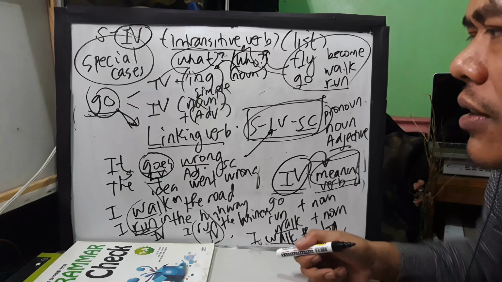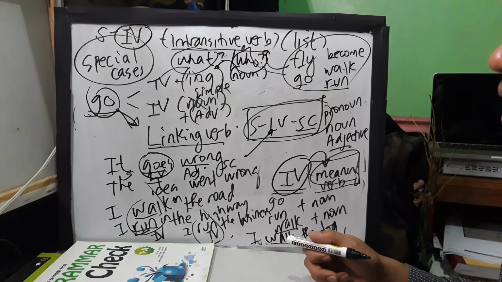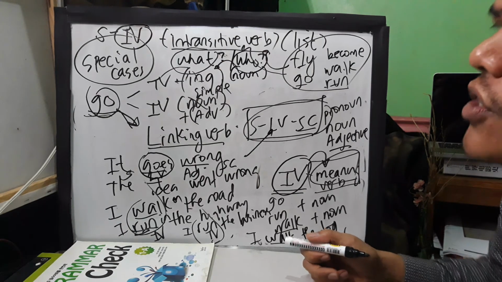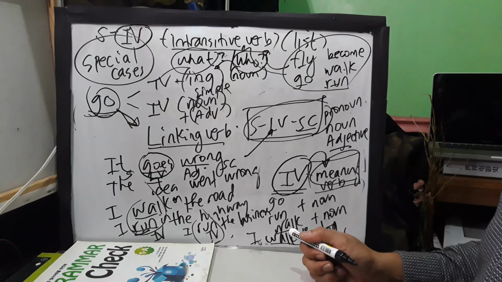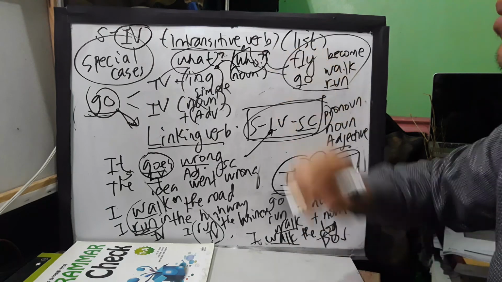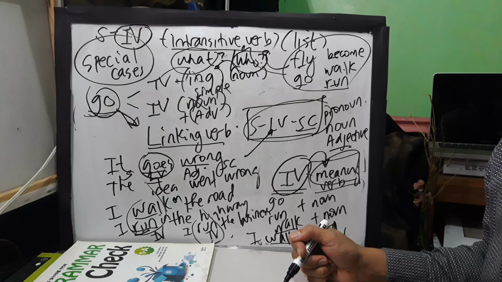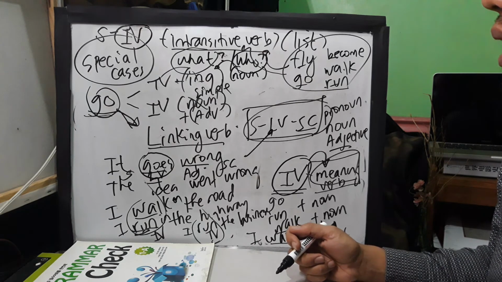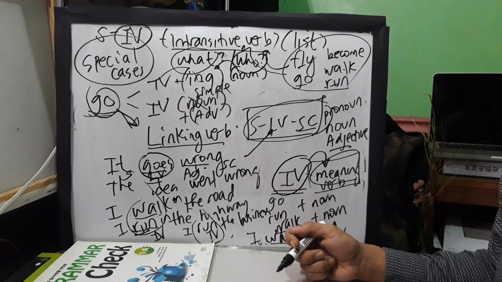Now the question is, teacher, this is quite confusing. Yes, but the next question could be, teacher, are there also verbs that are only used as an intransitive verb? Definitely, we do have. They can only be used as intransitive only. And what are the examples of that?